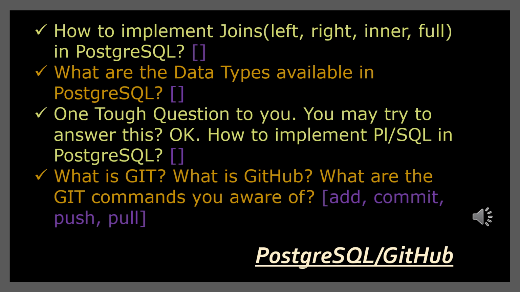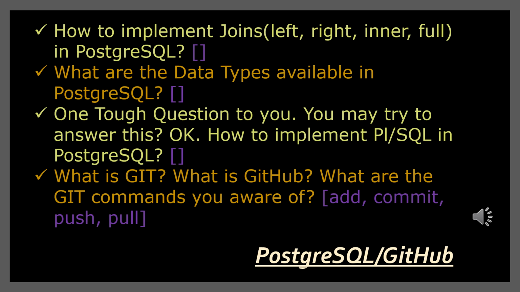PostgreSQL and GitHub questions. How to implement joins in PostgreSQL? So joins are of four types that we already know about. So the joins mainly focus on connecting two tables. So the first one is inner join. Inner join will take the matching records from both tables, and there is left join, which is taking all records from the left table and only the matching records from the right table.